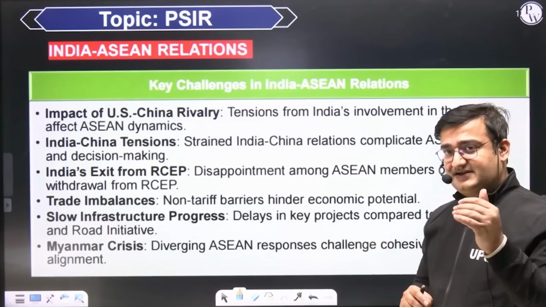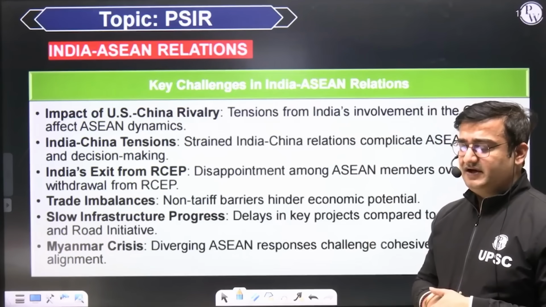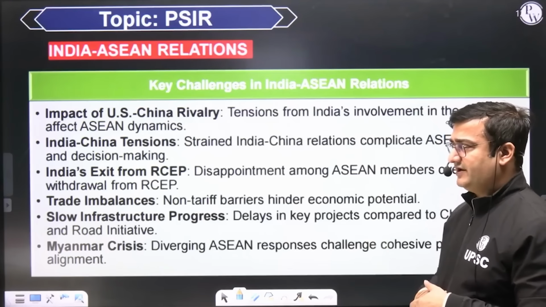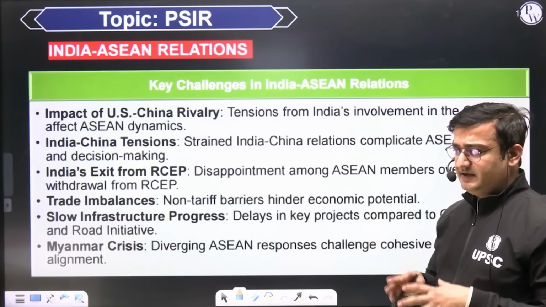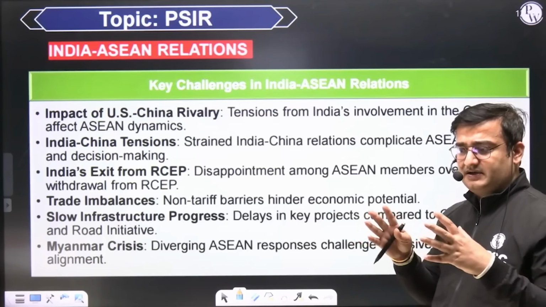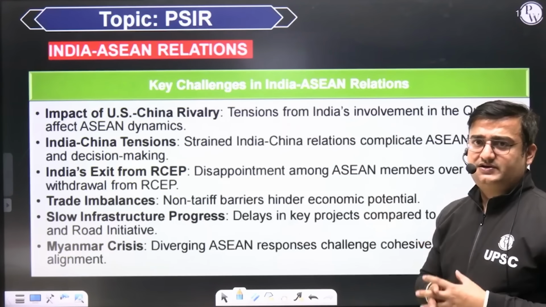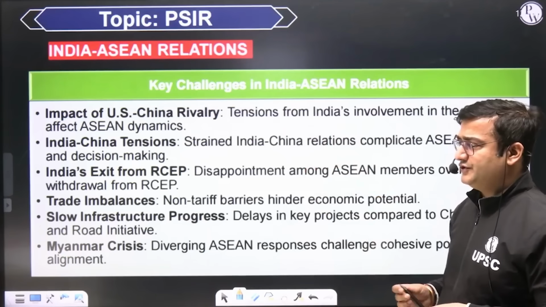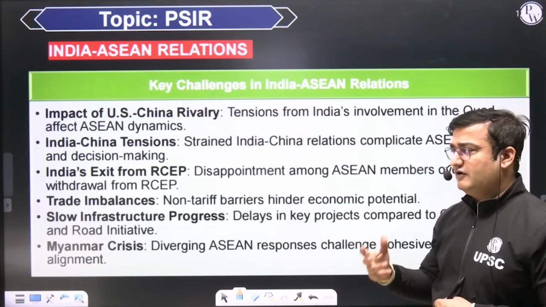So India 16, if India would have been a member. So then India did not sign the Regional Comprehensive Economic Partnership Agreement. So right now member countries are 10 ASEAN member countries, and then you have China, then South Korea, then Japan, then Australia, then New Zealand. And India came out of the Regional Comprehensive Economic Partnership Agreement. So there is a lot of disappointment with the withdrawal of India.